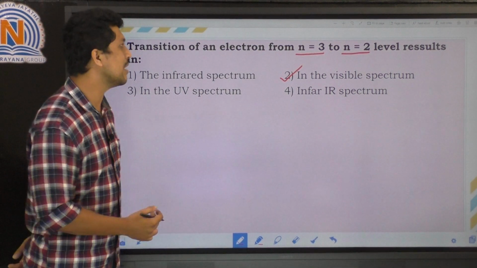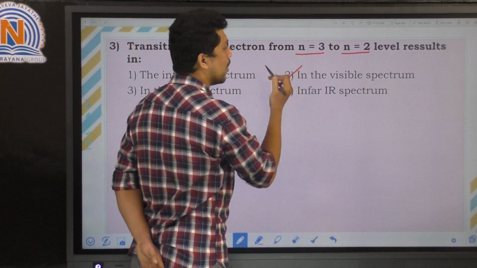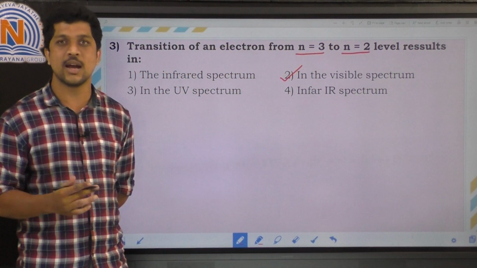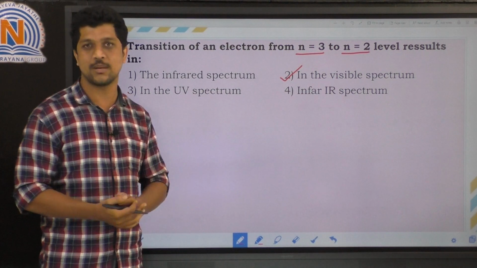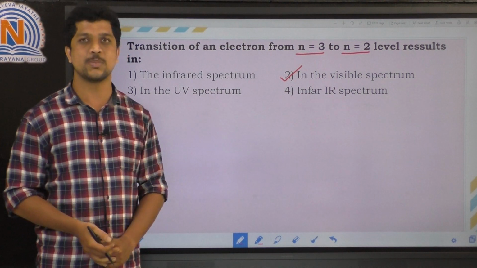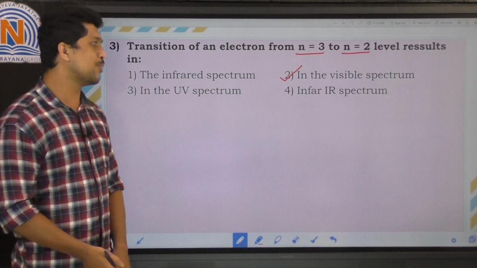So here they have given n equal to 3 to n equal to 2, and those two lines are adjacent to each other. So we can observe this kind of result in a spectrum, and the spectrum is the visible spectrum. Clear? Let's move on to the next question.